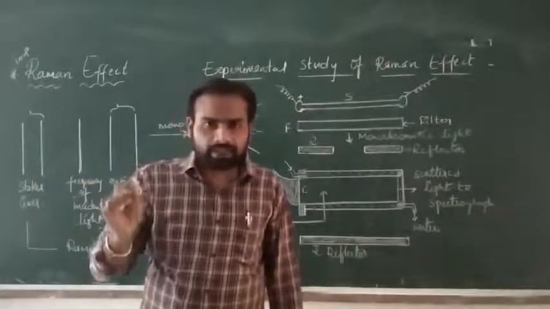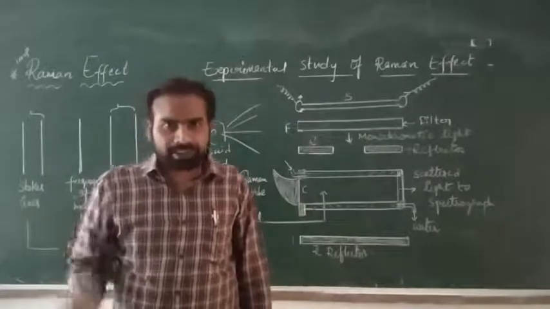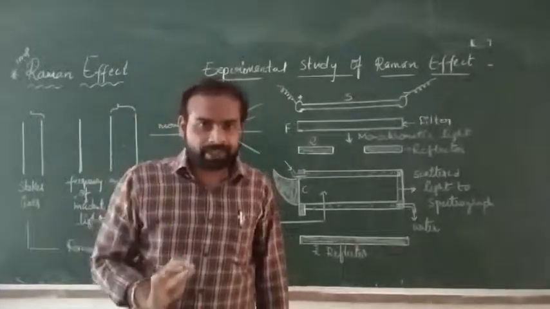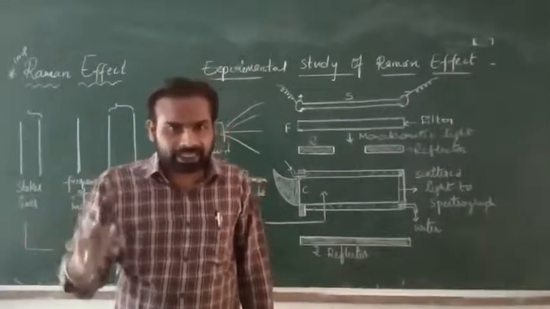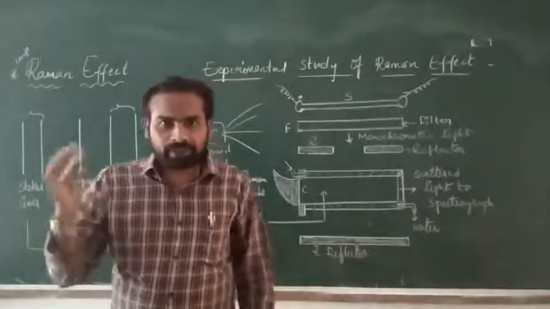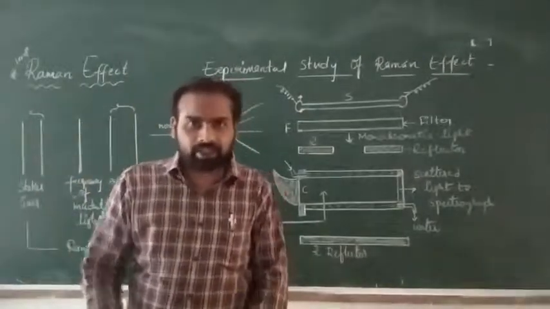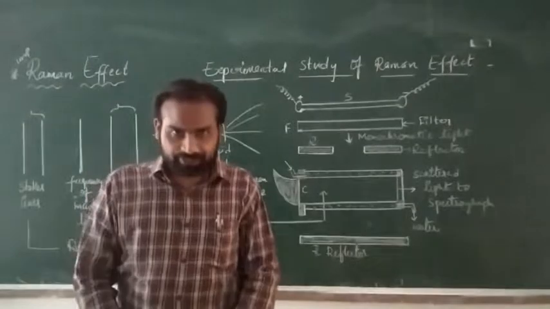The scattered light consists of frequencies greater and smaller than the incident light frequency. This is nothing but the Raman effect.